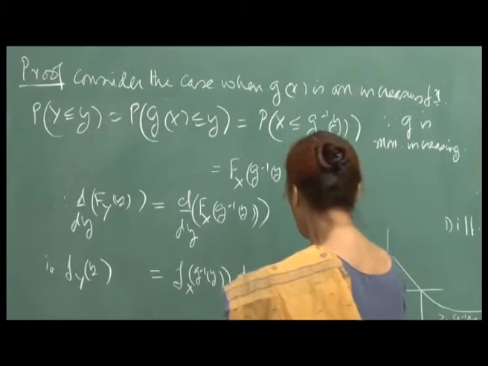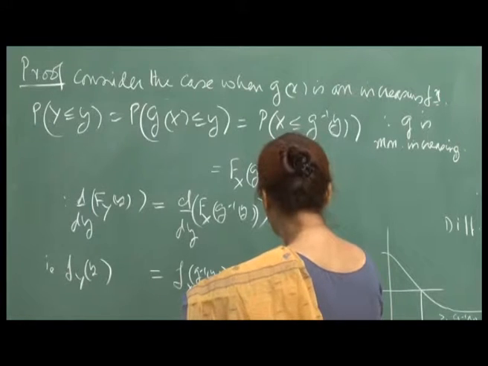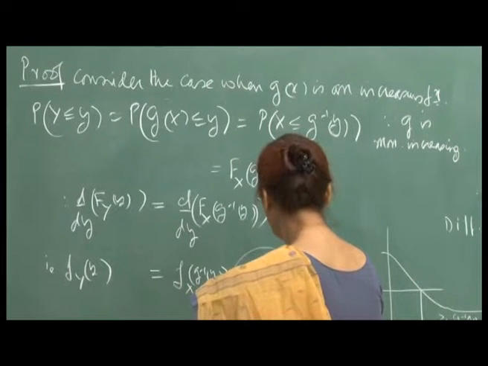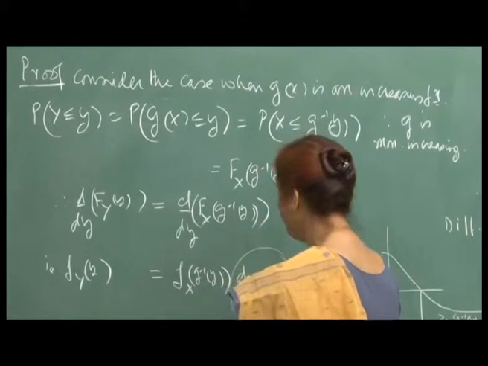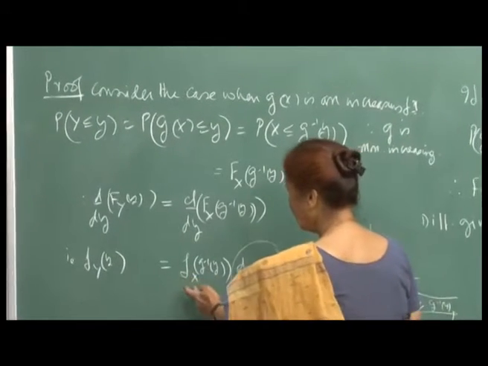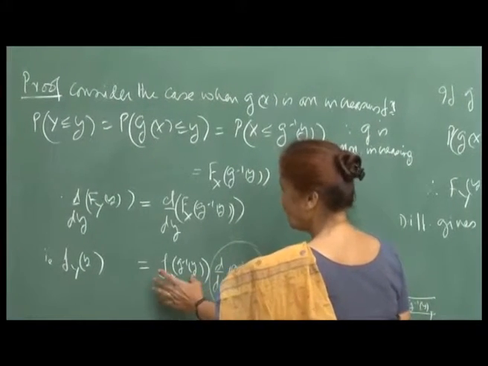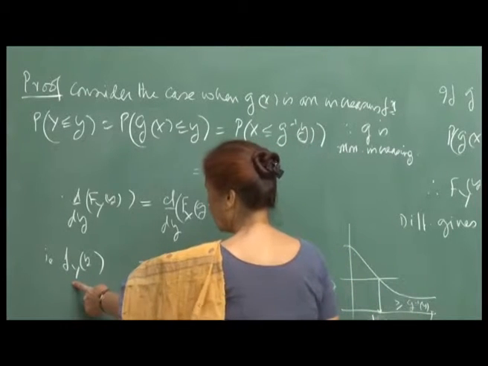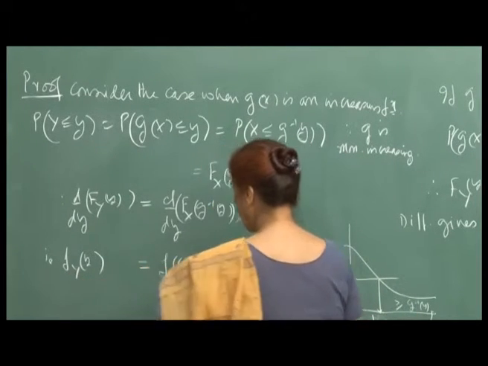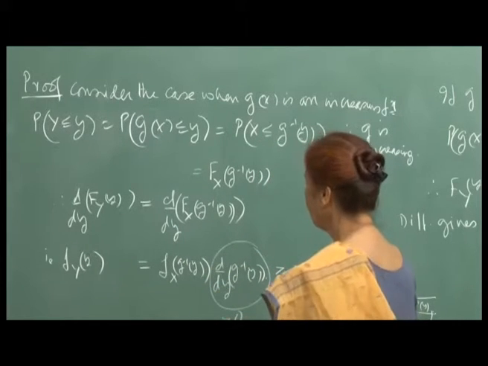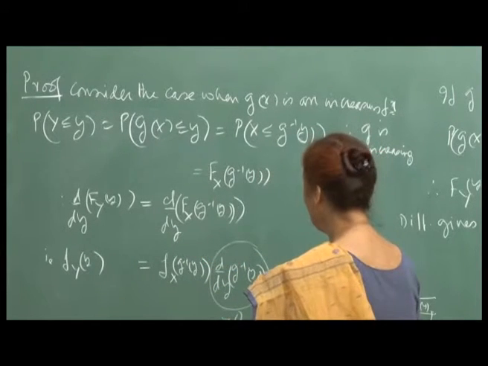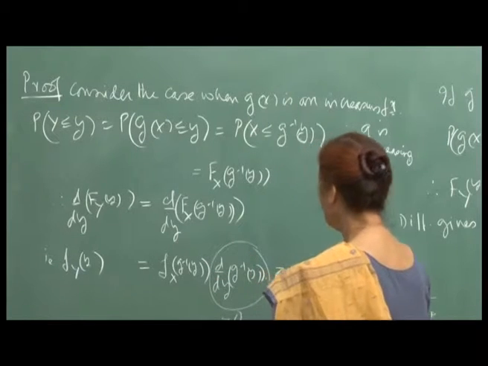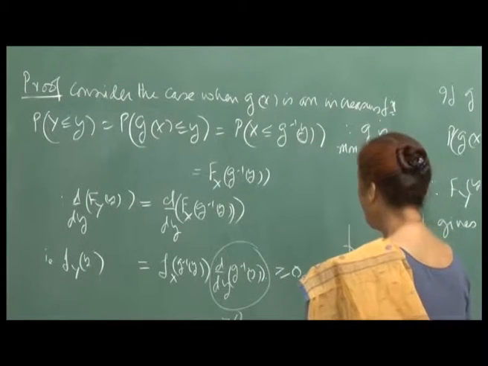And now, because the function g is monotone, this again a result from calculus, you can show that the derivative is positive, and f_X being the PDF of X is non-negative. So, the product is non-negative, and therefore, this is non-negative. So, this satisfies the condition, and of course, you can verify that this is also a valid PDF. That means the integral will be 1, and so this is it.